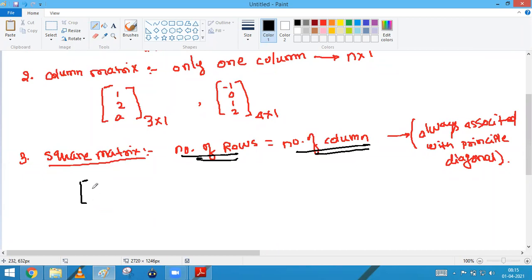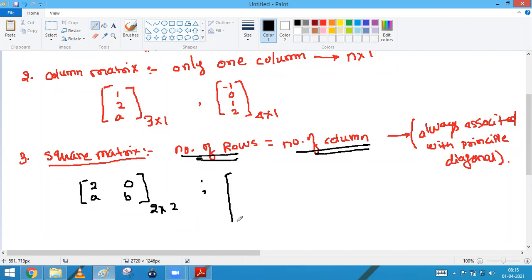So suppose if I have to define a square matrix of order 2 by 2, we can take here 2, 0, A, B. Okay. What is this? This is a 2 cross 2 matrix, and we can say that this is a square matrix because the number of rows is equal to what? The number of columns. Okay.